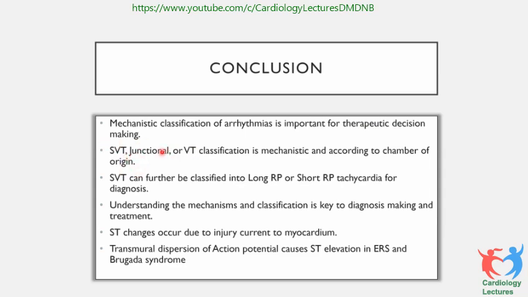SVT, supraventricular tachycardia, junctional or VT classification is mechanistic and according to the chamber of origin. SVT can further be classified into long RP or short RP tachycardia for diagnosis. This is important to remember. Understanding the mechanism and classification is the key to making the diagnosis and further management of these patients.